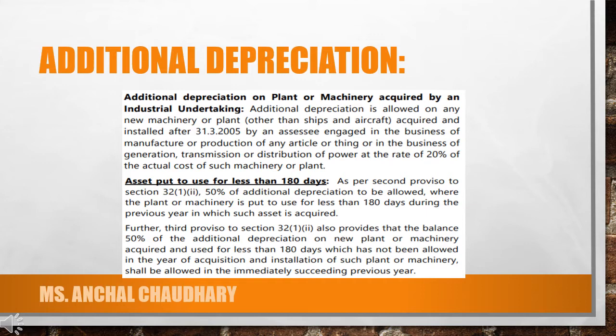If it is less than 180 days, then we will calculate 50% of additional depreciation. Means if it is 20%, then we will calculate it on the basis of 10% only.